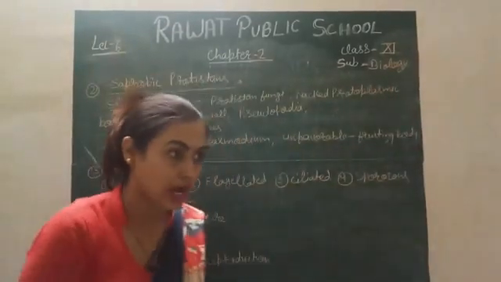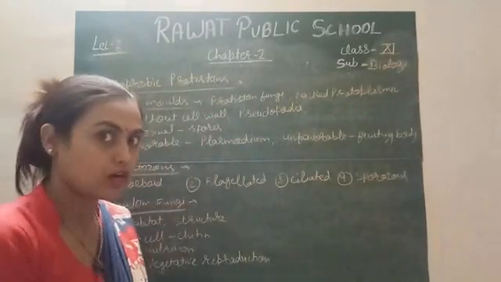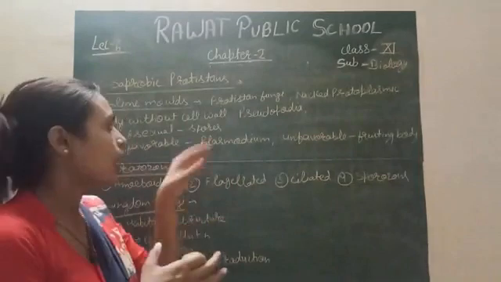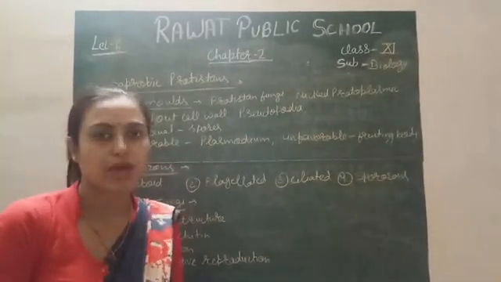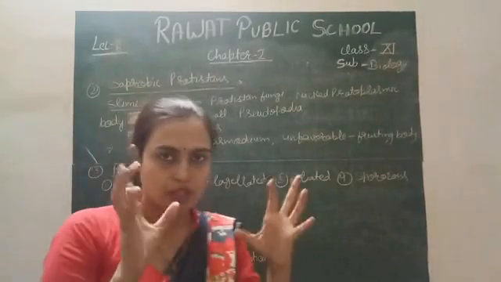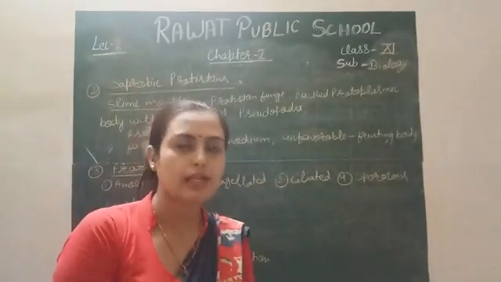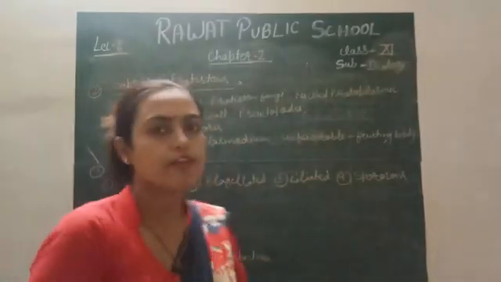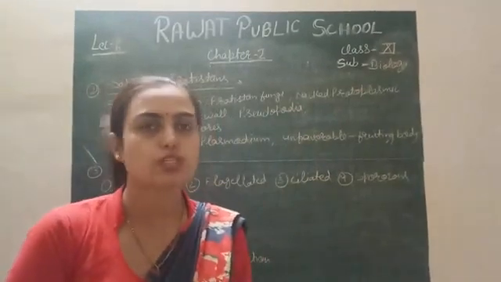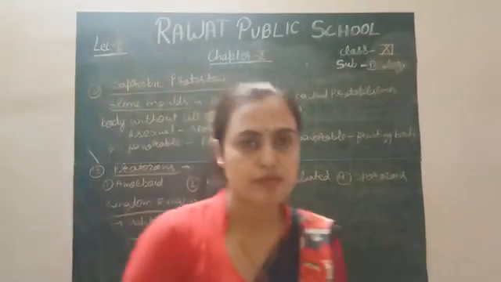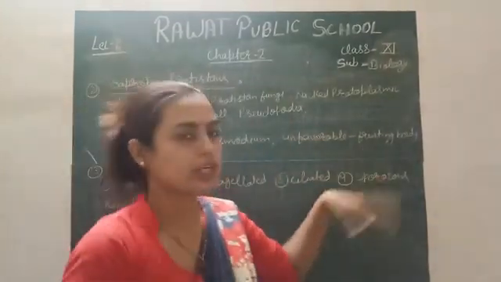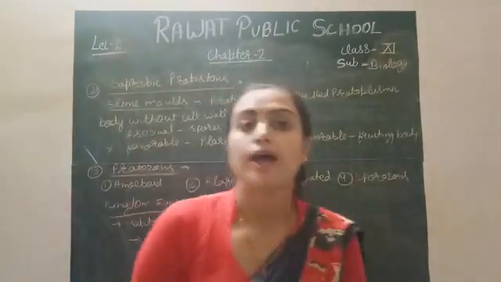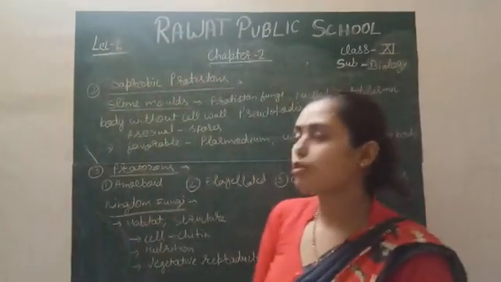But one more thing: if the condition is favorable, then these spores collectively aggregate and form a structure called the plasmodium, through which the plasma of two spores is combined and a new body is formed. If the condition is unfavorable, there is no favorable environment for these spores, and they are converted into the fruiting body, and this body germinates into the new plant body. It means slime molds are formed, right? So this is the asexual mode of reproduction.